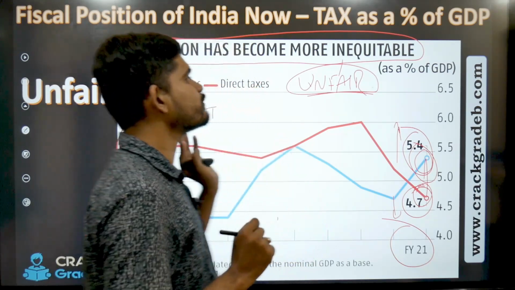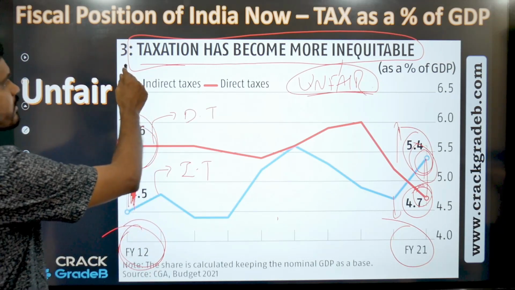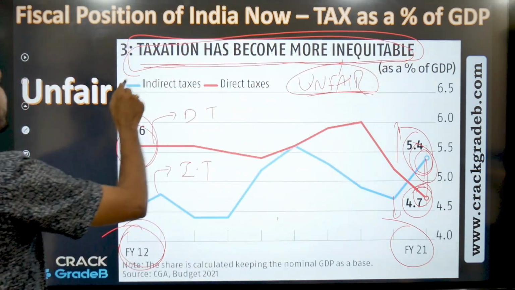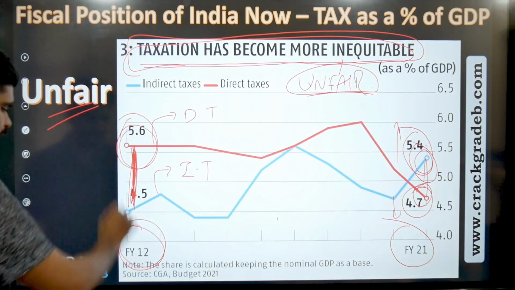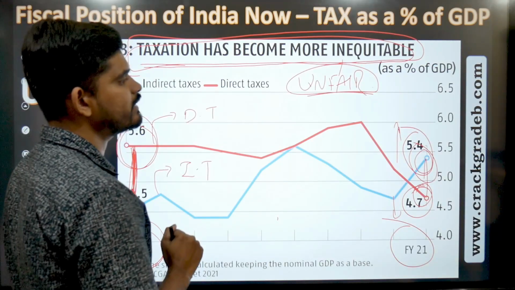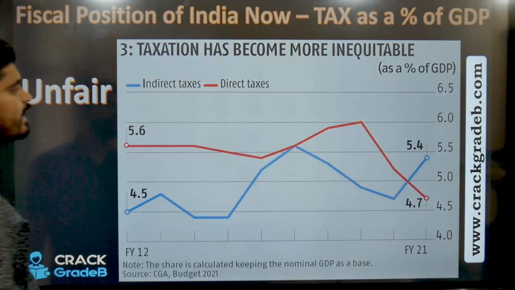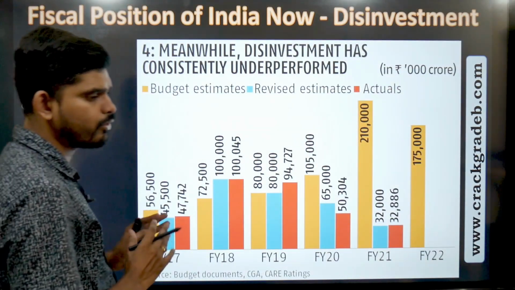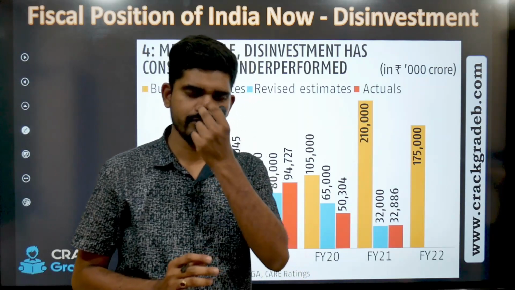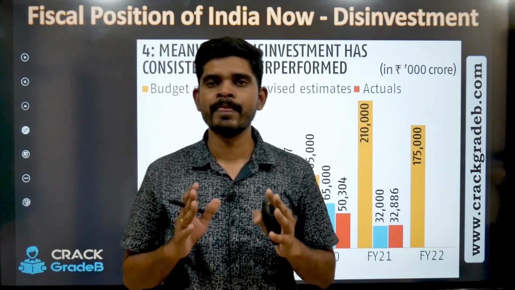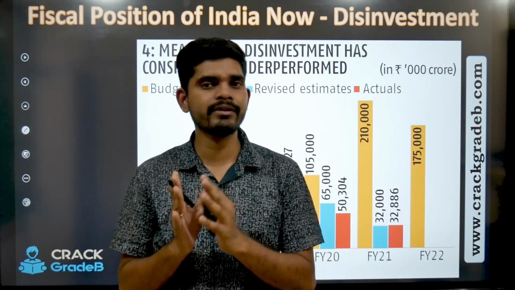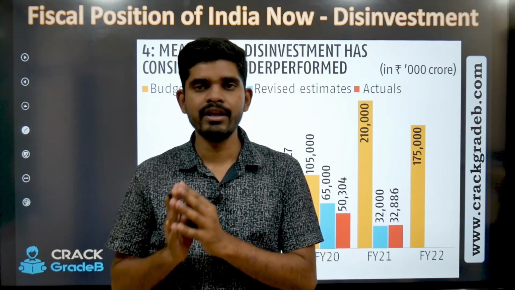So this is what it says about taxation has become more inequitable. This means unfair, right? Then let's move forward and let's understand next. Now, before we begin, what is disinvestment? So disinvestment is not giving up the ownership, right? So you should never correlate it with giving up the ownership.